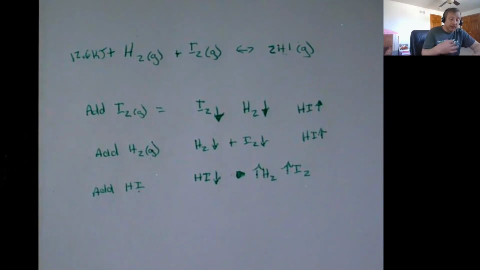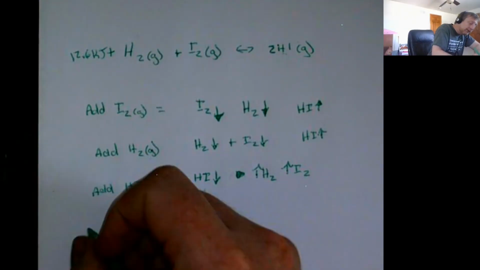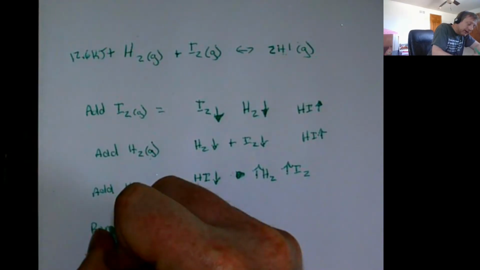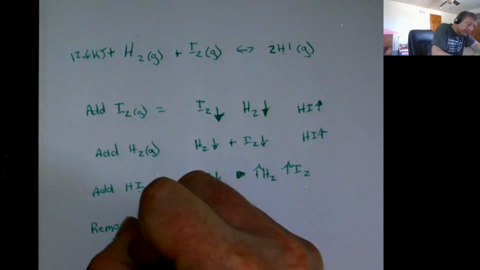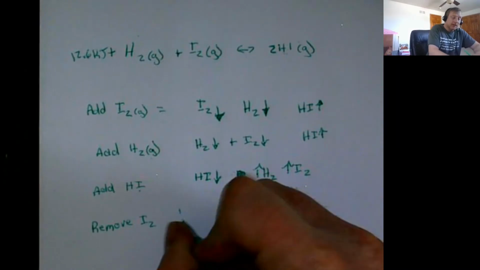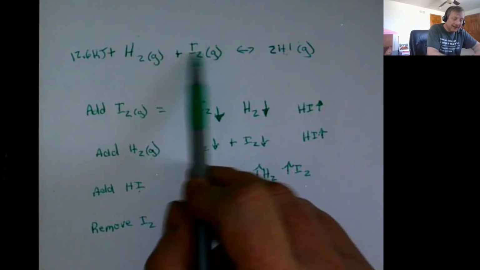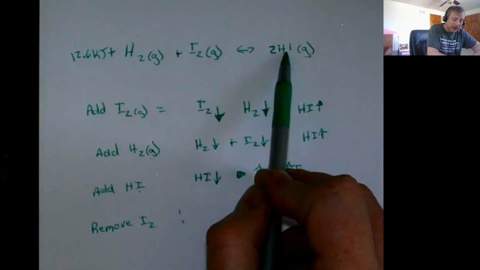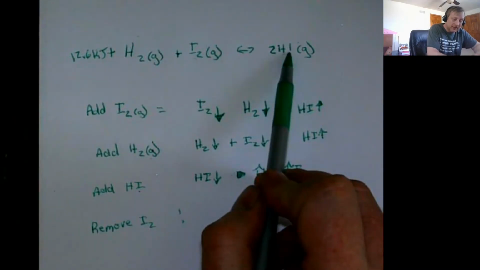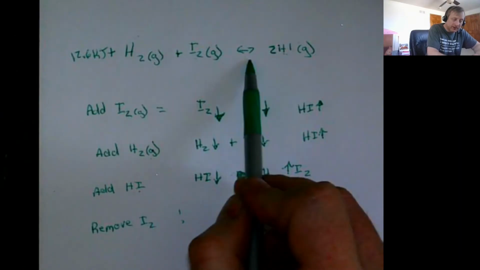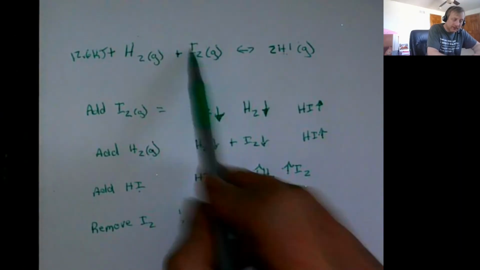The same sort of thing happens if we remove any of these items. If I take away some of this iodine, now there's less iodine that could react to become hydrogen iodide. So this forward reaction is going to go a little slower because there's less of it.